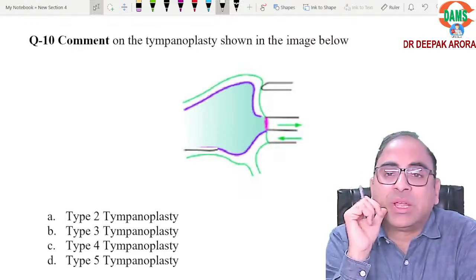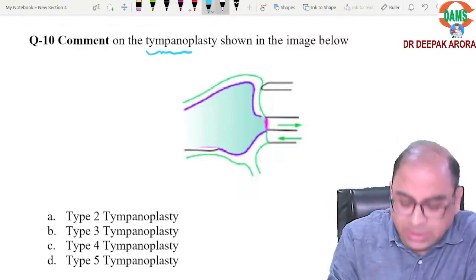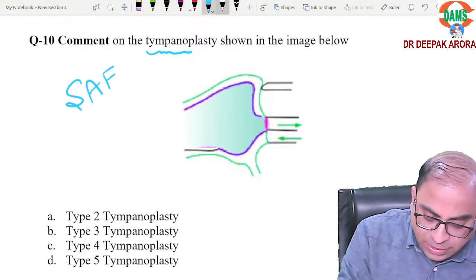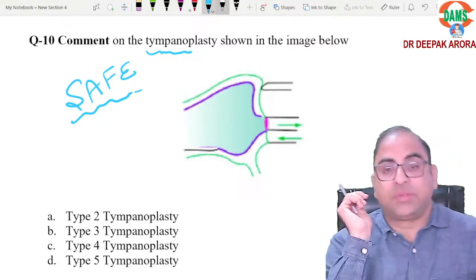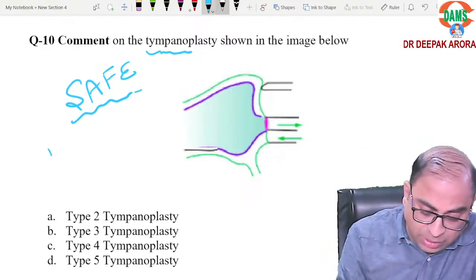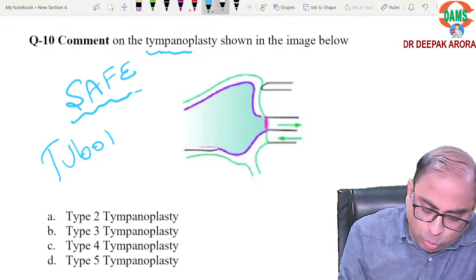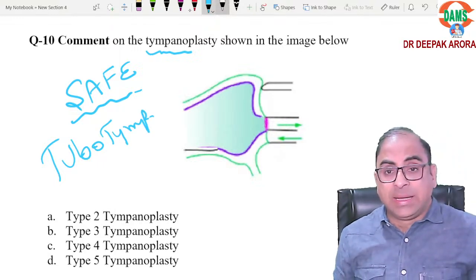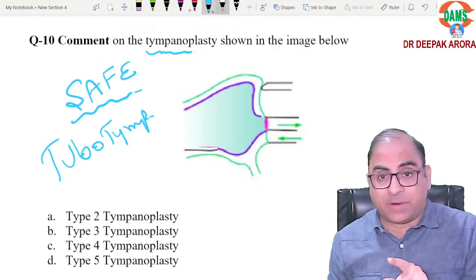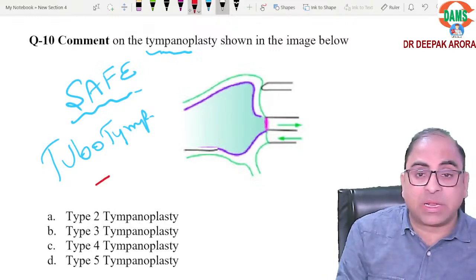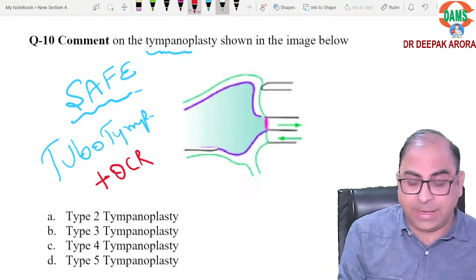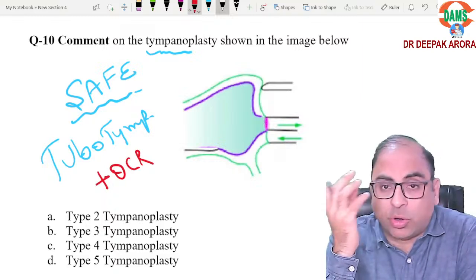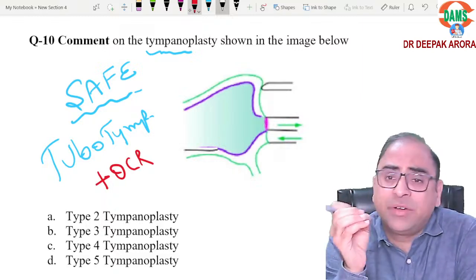Now what is the concept? Tympanoplasty. First of all, beta, your basic concept should be clear. Tympanoplasty is the treatment for safe CSOM, that is, tubotympanic CSOM. Then what we are doing, we are keeping the graft. If along with the graft we are keeping the prosthesis, we call it tympanoplasty with OCR. What is OCR, beta? Ossicular chain reconstruction.